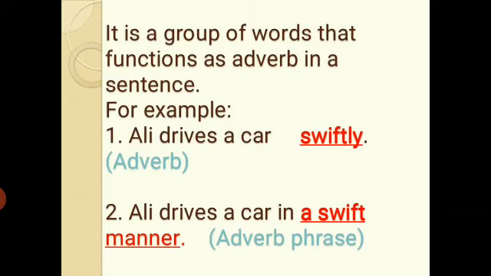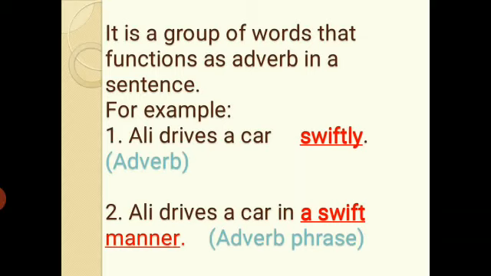Because an adverb also answers questions like how, when, where something happens. So how does Ali drive a car? In a swift manner.